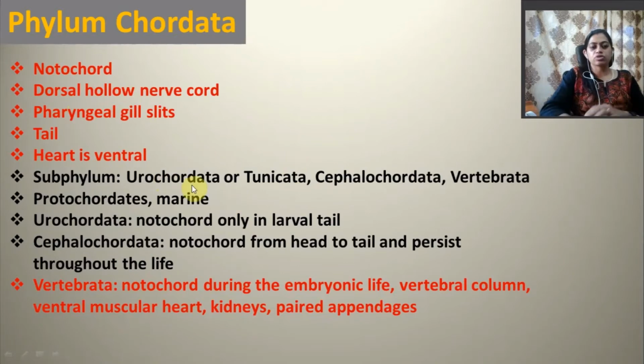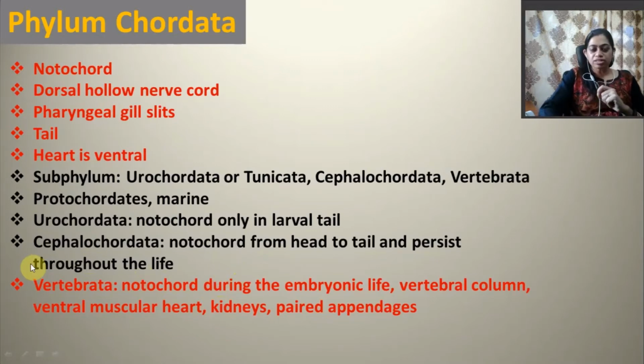In Urochordata, the notochord is present only in the larval tail portion. In Cephalochordata, the notochord extends from head to tail and persists throughout life, not only in the larval portion.